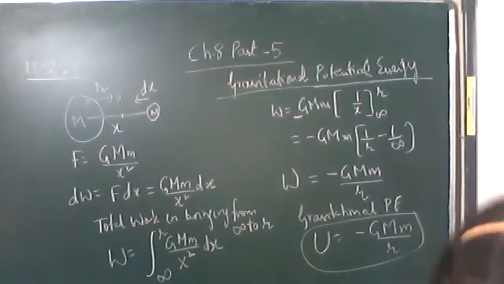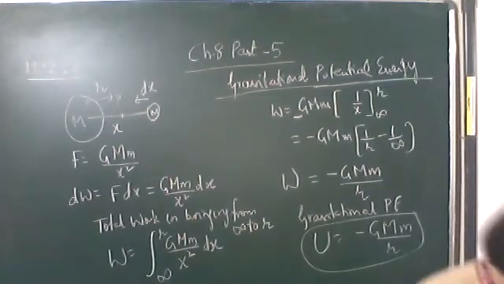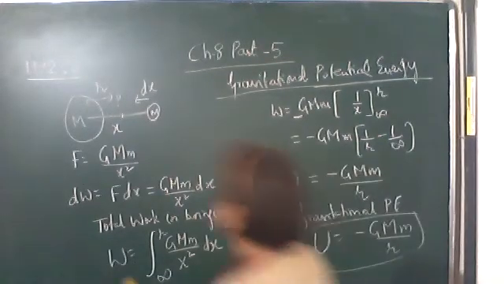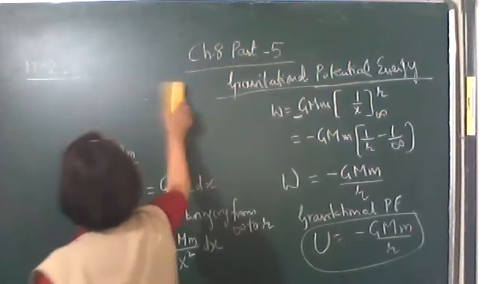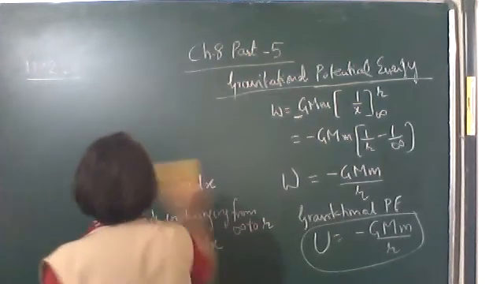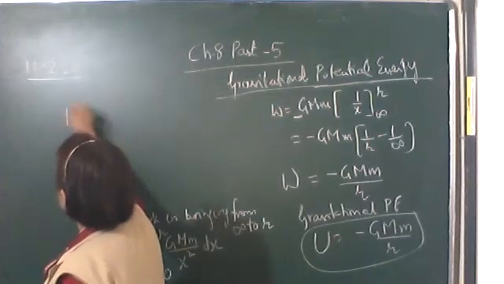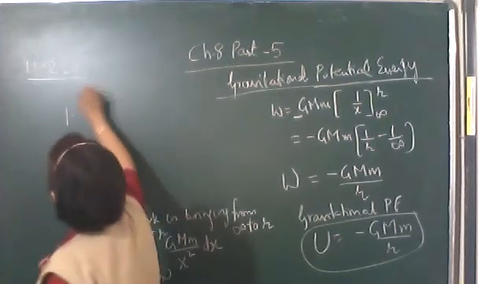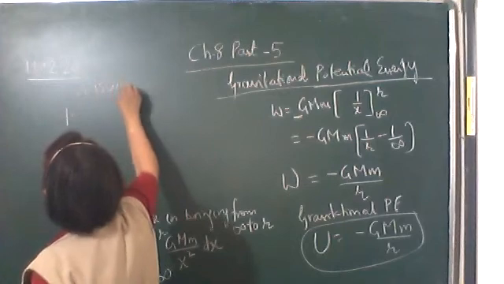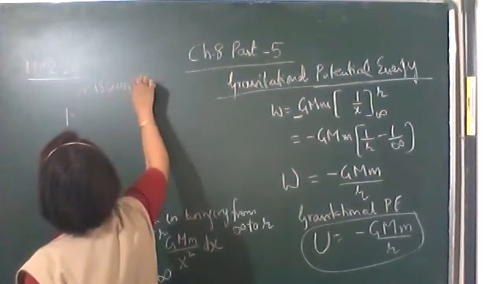Now write down discussion of the result. Now let's discuss this result. First point.